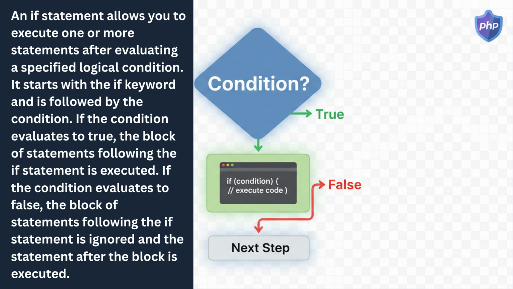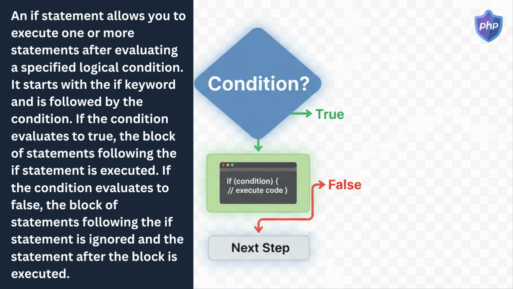In other words, the program only executes the code that is logically appropriate for the current situation. The diagram in your image illustrates this flow beautifully. At the top, you see a condition block, which represents PHP evaluating the expression placed inside the parentheses of the if statement. If the condition is true, execution flows downward into the code block shown as a green box.